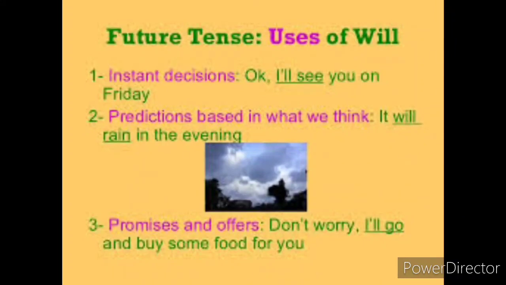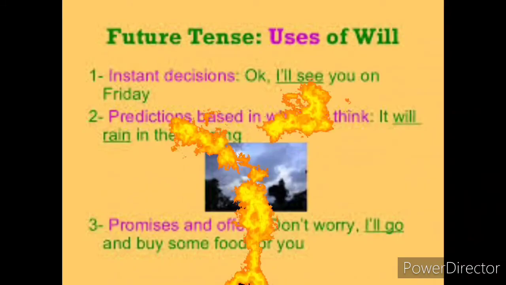Then the third usage of will is promises and offers. So look at the example here. Don't worry, I will go and buy some food for you. So to express promises and offers, we can use the will form in the future tense. So will is used to express instant decisions, predictions based on what we think, and promises and offers. So will is a verb that we can use in the simple future tense.